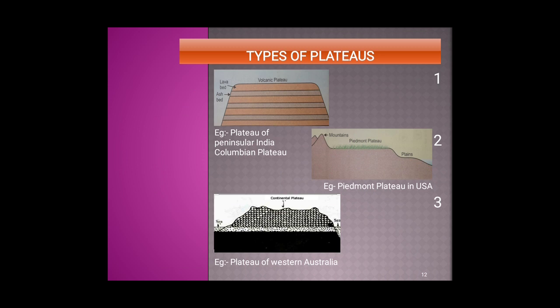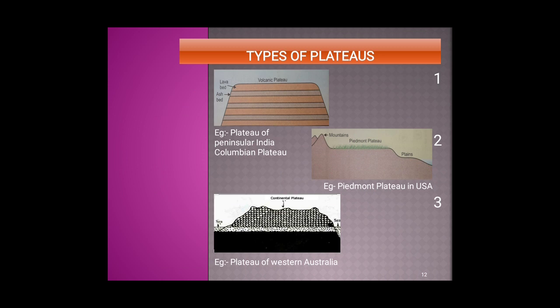The first type of plateau shown in the picture is the volcanic plateau. It is formed where there is volcanic activity. An alternate arrangement of lava and ash beds is found in this plateau. The Deccan Plateau of India is of volcanic nature and is called a lava plateau. Another example is the Columbian Plateau.